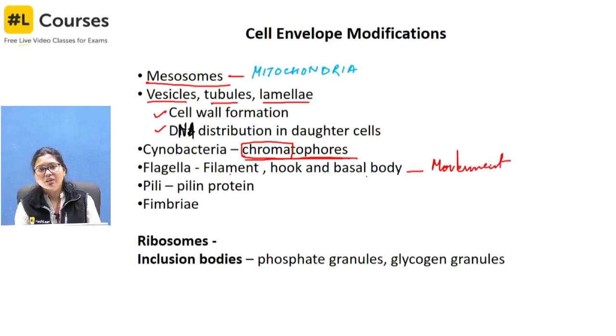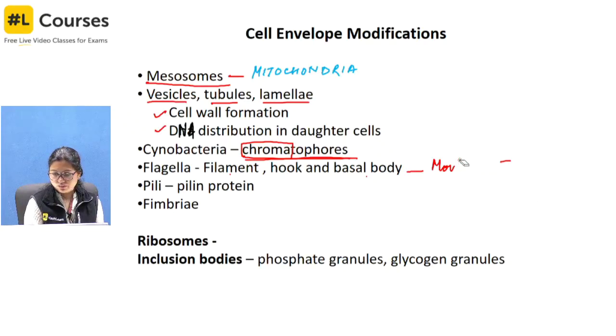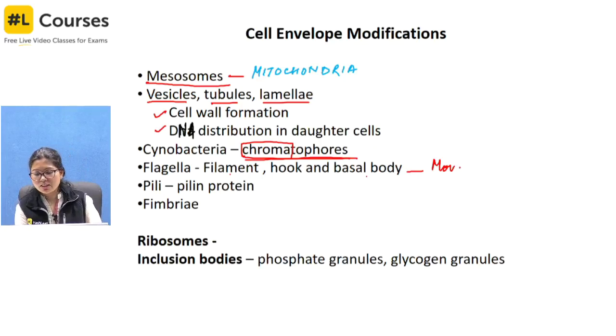Movement, that is the prime function of flagella.